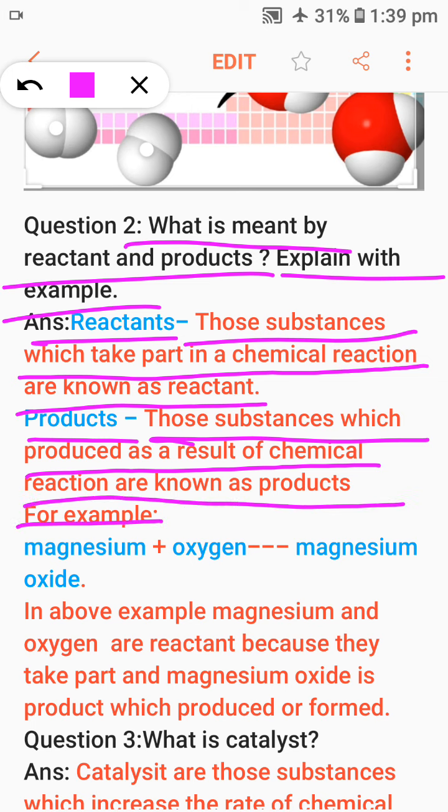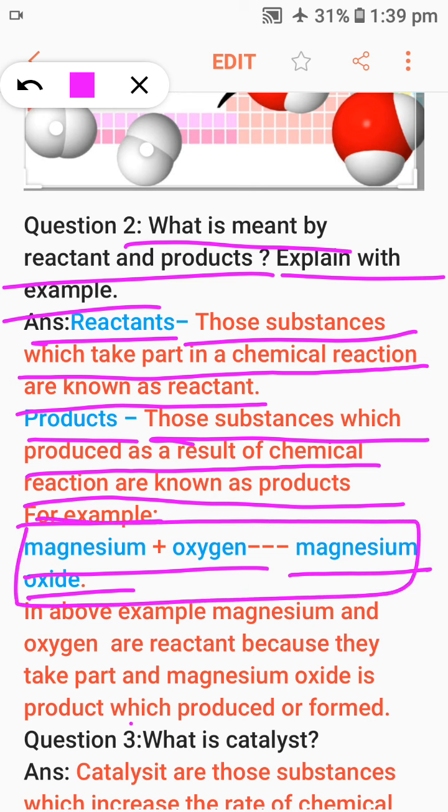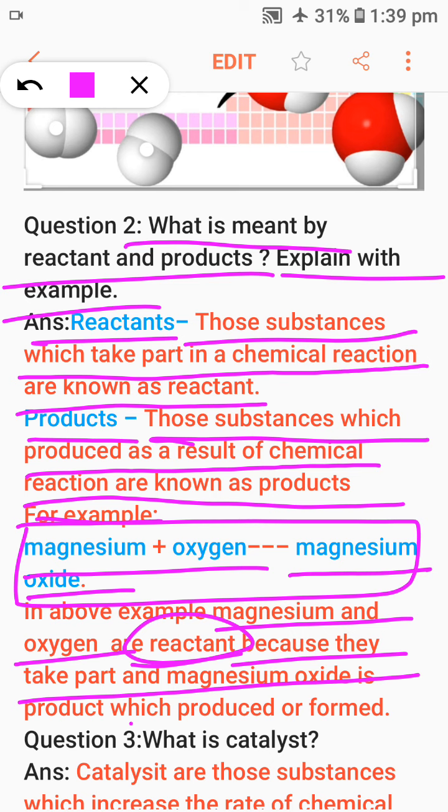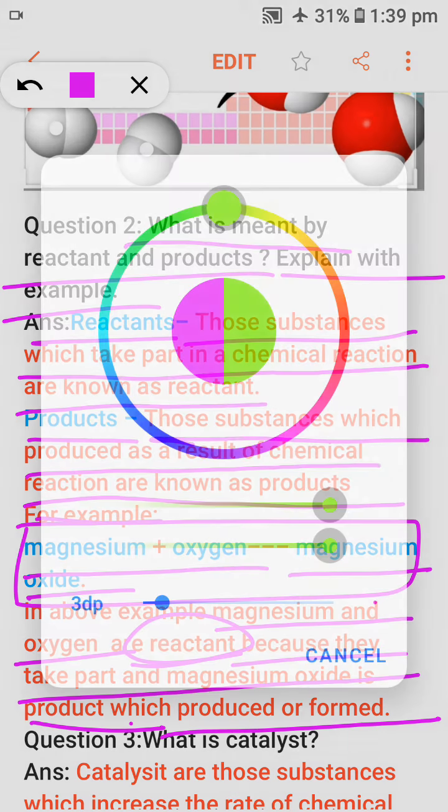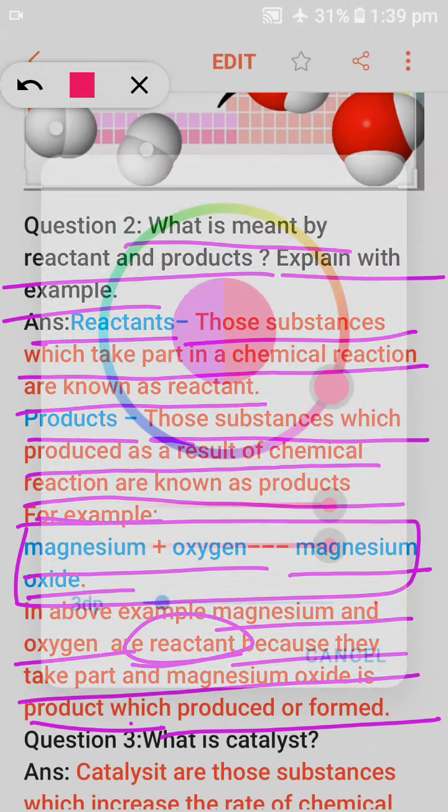For example, magnesium plus oxygen gives magnesium oxide. Magnesium and oxygen are reactants because they take part in the chemical reaction, and magnesium oxide is the product which is formed. That's why we call it a chemical reaction.